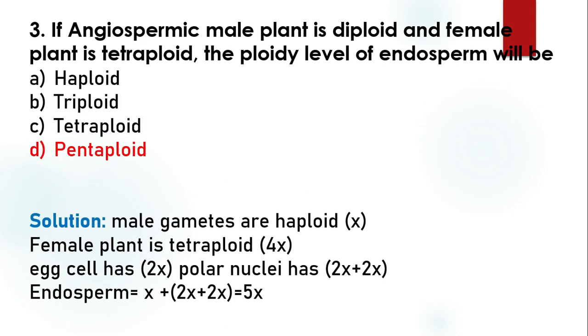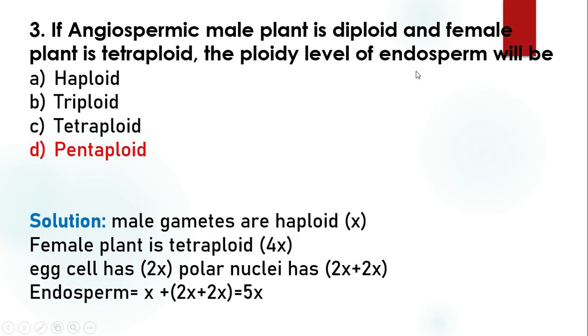Male gametes are haploid because the male plant is diploid. The female plant is tetraploid, that is, four sets of chromosomes are present. So the egg is diploid and the polar nuclei have 2x plus 2x, the upper polar nucleus and the lower polar nucleus.